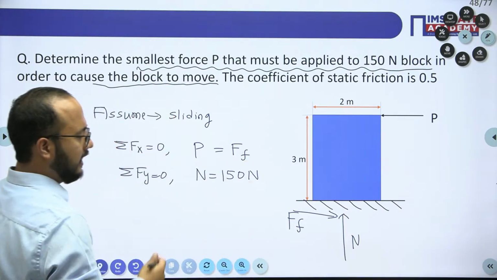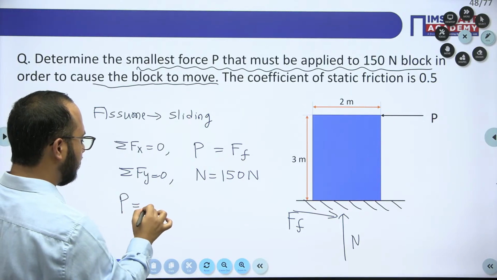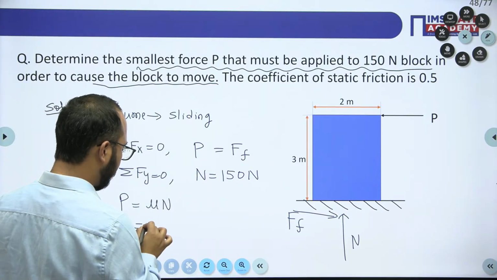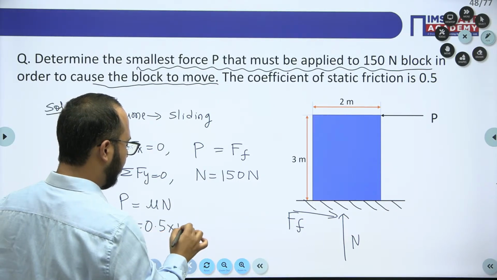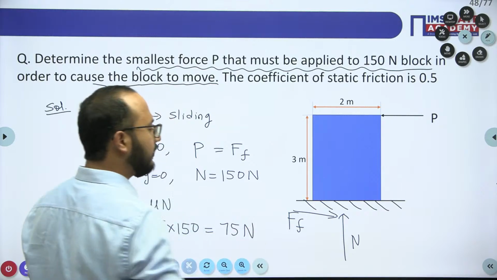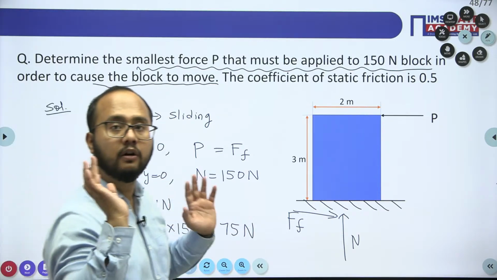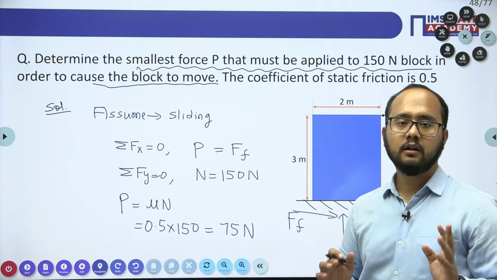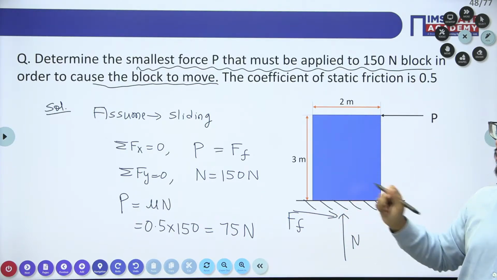Very simple. And P value will be what? Mu N. For mu value 0.5 they have given, 0.5 into 150. And if you do like this, you will get what? 75 Newton. And you will say, sir, 75 Newton is the correct answer so that it can move. But that is not the correct answer here. It is what? Wrong. Okay, now you need to understand why it is wrong.